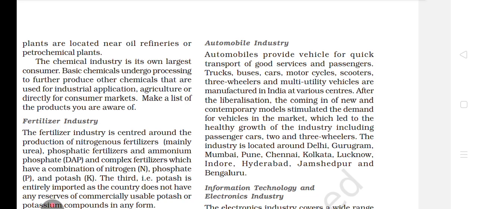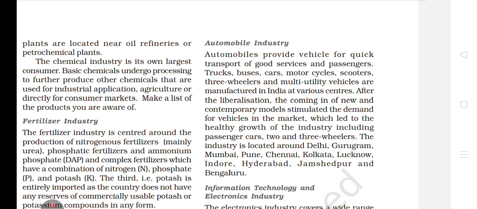After liberalization. What do you mean by liberalization? Liberalization means the freedom of something, and the coming in of new and contemporary models stimulated the demand for vehicles in the market, which led to the healthy growth of the industry, including passenger cars, two and three wheelers. The car industry is located around Chennai, Gurugram, Mumbai, Pune, Kolkata, Lucknow, Indore, Hyderabad, Jamshedpur, and Bangalore.